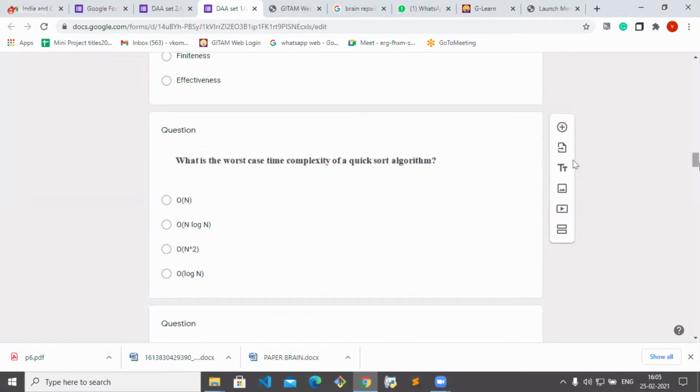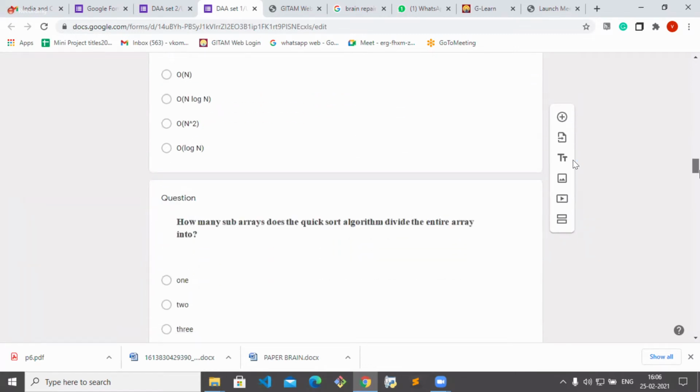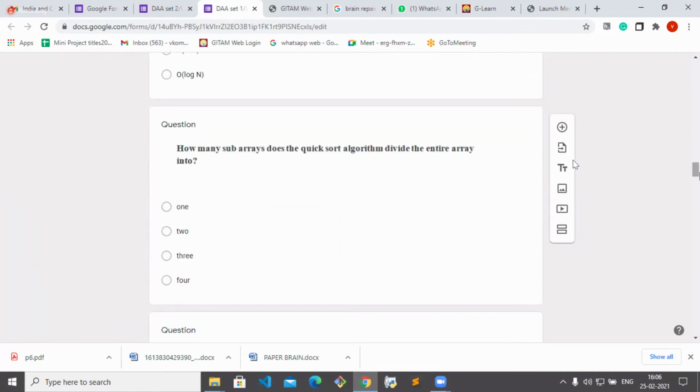What is the worst time complexity of quicksort algorithm? Respond. Worst case time complexity of quicksort algorithm. Option 3, ma'am. O of n square. Very good. Next. How many subarrays does the quicksort algorithm divide the array into?